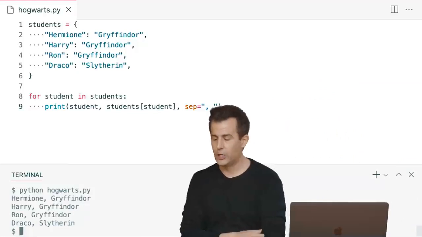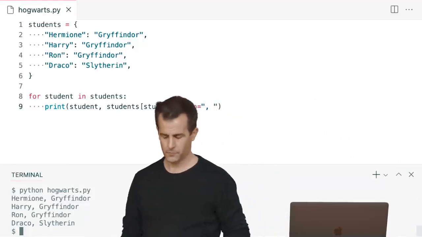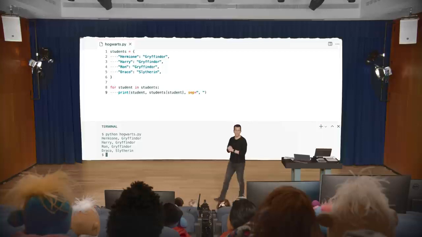Any questions then on these dictionaries and what I've just done? Questions on these dictionaries and this looping over them here? I just can't get my head around the for student in students. Correct me if I'm right. Does that mean it imports the list of students and uses the indexes, or in other words, Hermione, Harry, and Ron, as the indexes in the actual list of students?